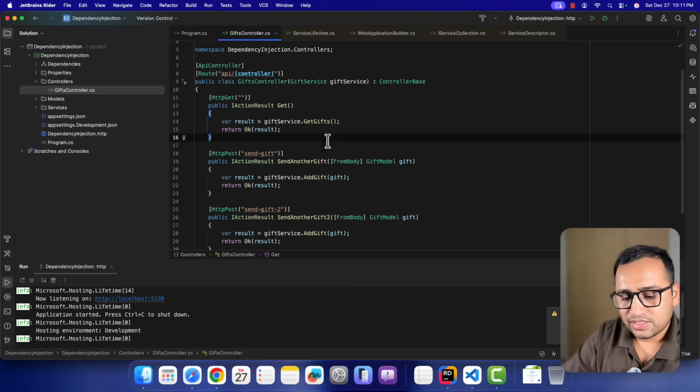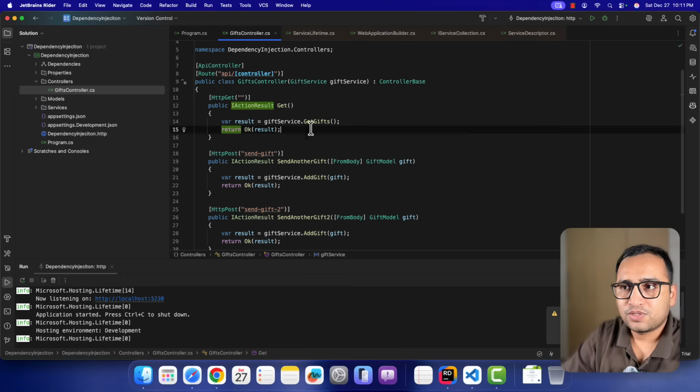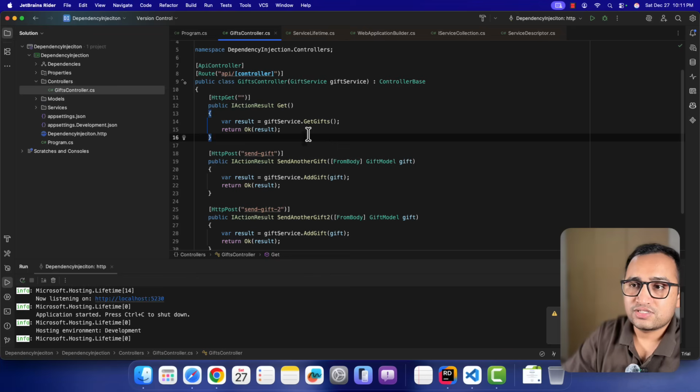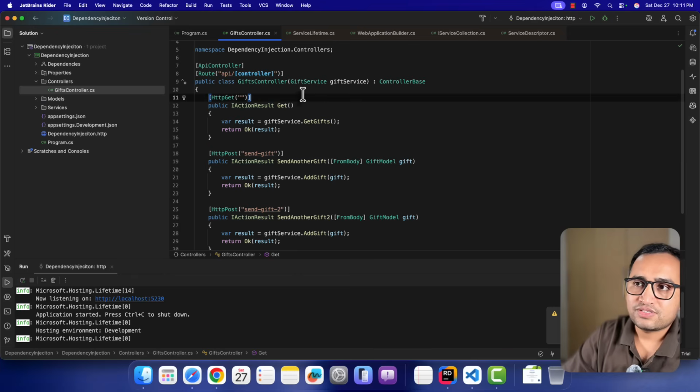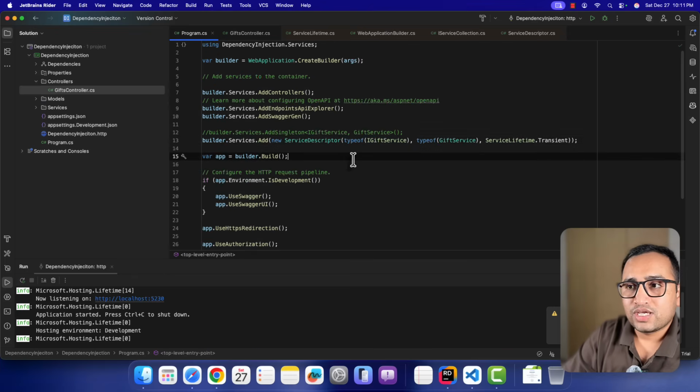If I run this application, I can use this GiftService directly. But again, if you do it like this, then mocking will create a problem. You will not be able to mock your methods, and your unit test cases will start failing. So many things you will have to take care of. So it is always the recommended best practice to use an interface, a contract, for your service. Let's see what else we have over here.